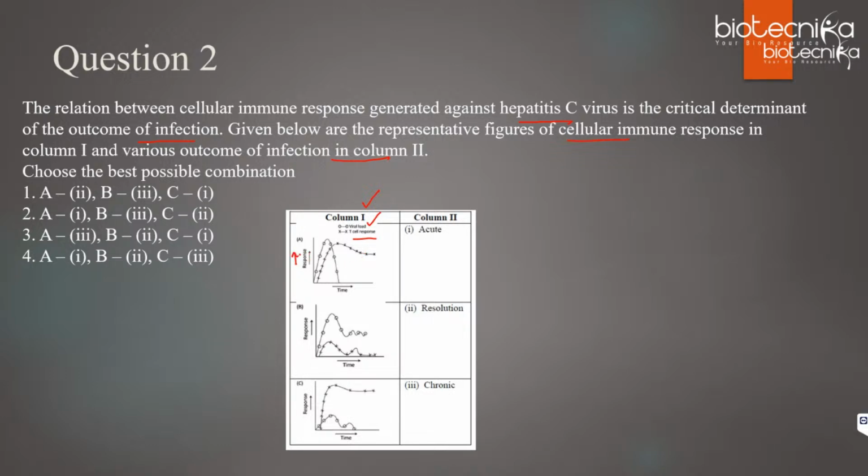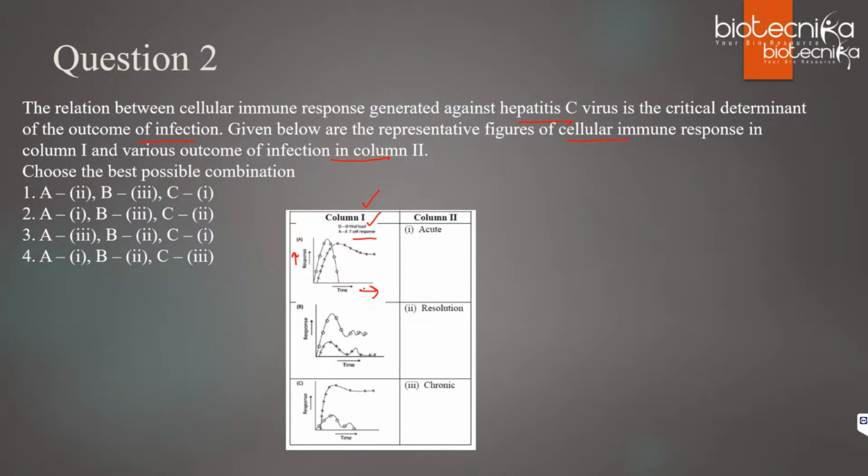On y-axis, it is the response, that is viral load or T cell response, and on the x-axis, it is plotted with respect to time. And there are acute infection, resolution, chronic infection, so that you have to match and tell me. Okay, I see one answer coming up. You have to try again, Vijay Lakshmi.